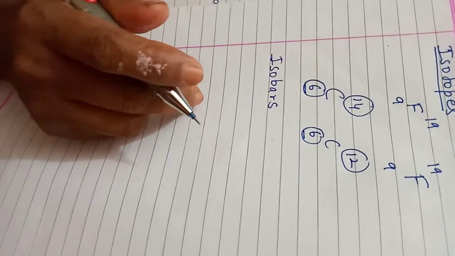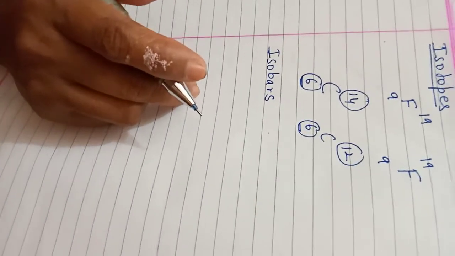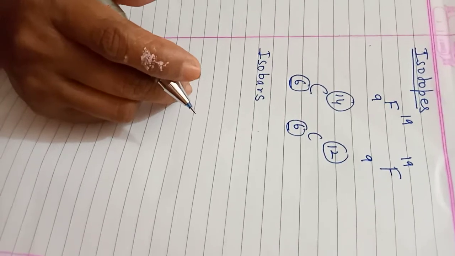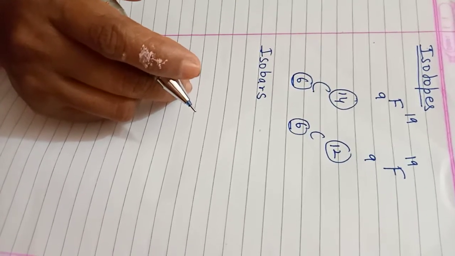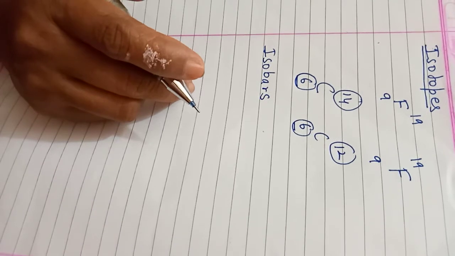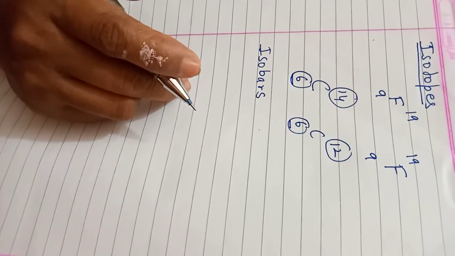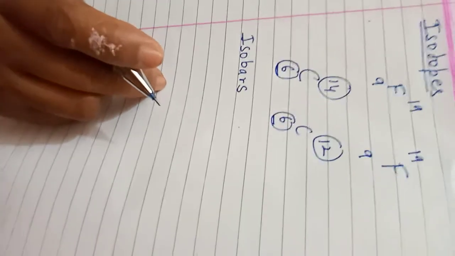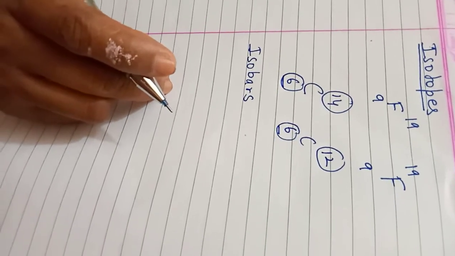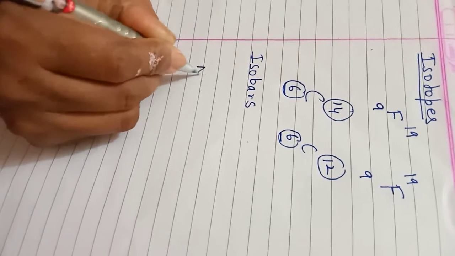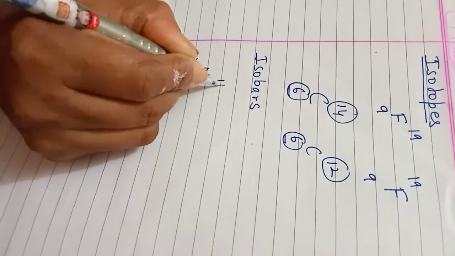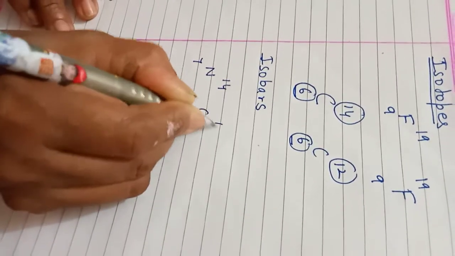Now we will discuss isobars. What are isobars? They are atoms of different elements, students, which have the same mass number but different atomic numbers. For example, nitrogen 7, 14 and carbon 6, 14.